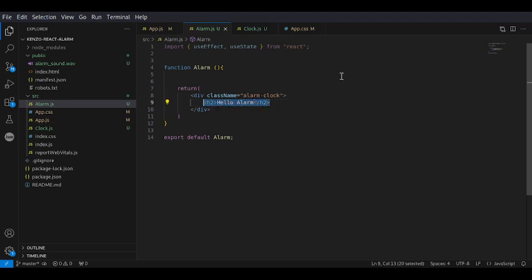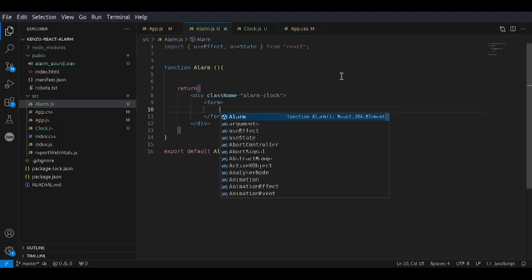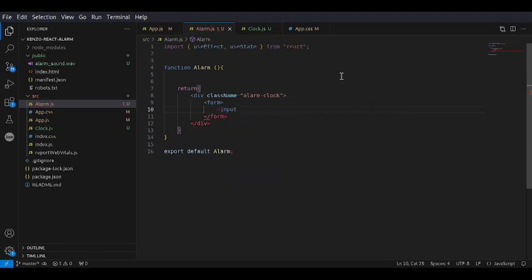So for our alarm, we're going to have to take in a form. So we just need to define a form, and then obviously the form needs to have two inputs for the hours and the minutes, and then we also have to have an input for the period, whether it's AM or PM, and then we also have to have a button as well. So let's start with the two number inputs, and then we'll work our way up from there.